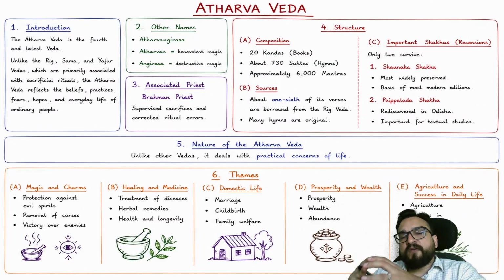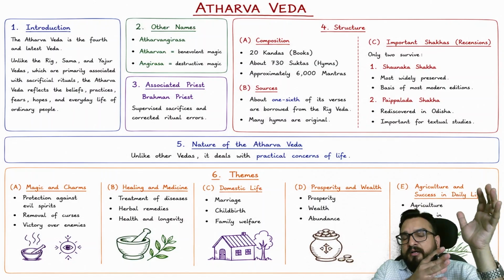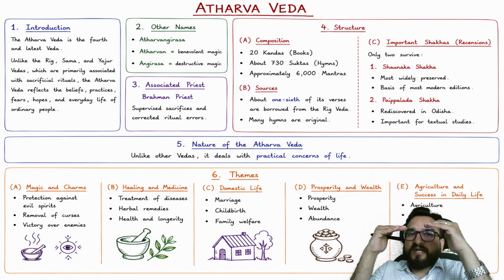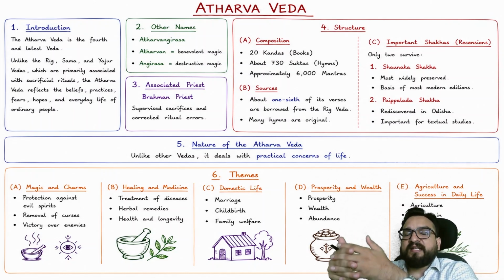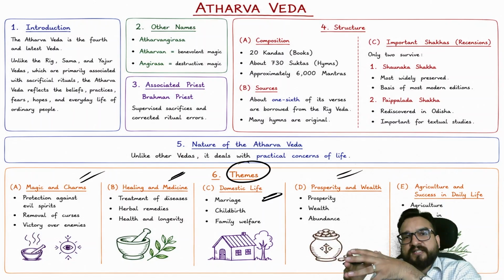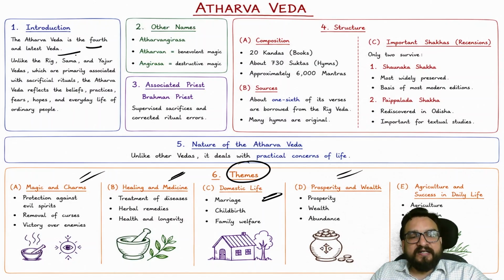Later on, Atharvaveda got the designation of Veda. Primarily why? Because the earlier families did not treat Atharvaveda with respect equal to the others, right? Why? Because Atharvaveda primarily deals with household things. You will find themes of common life, common problems, domestic life, healing medicine, magic charms, prosperity, wealth. So they did not consider it initially, but later on it also got the designation of a Veda, guys, right? So Atharvaveda is the fourth and latest Veda.